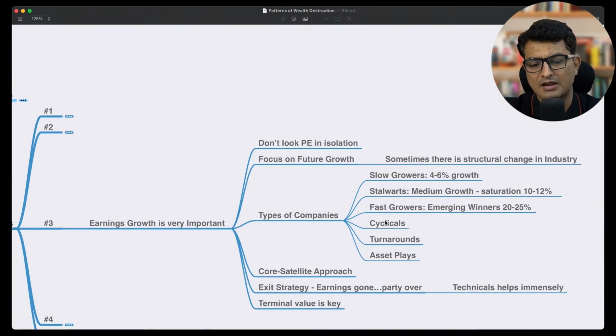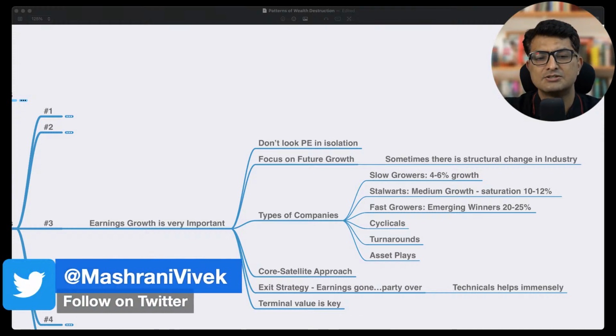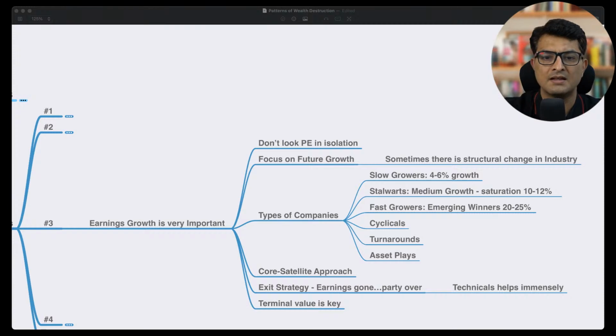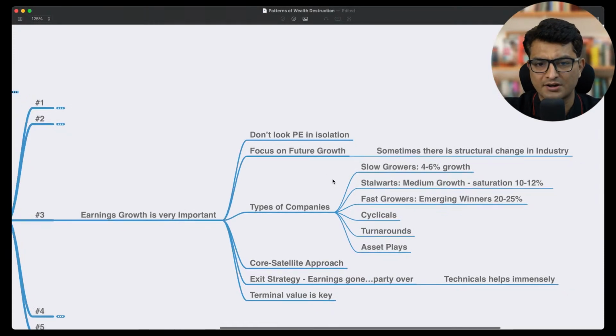There is also a video on why low PE doesn't mean it is a great company or a value buy. I've even written a thread on my Twitter handle. By the way, if you are not following me on Twitter, you can check it out. My Twitter handle is @Mashrani Vivek. You can connect with me on Twitter and we can stay connected. You can ask me questions if you want to. I've created a full thread there, and probably you will find it in the pinned thread also, on why low PE is not always the correct way to go about it, right? That is where a lot of people get into a trap.